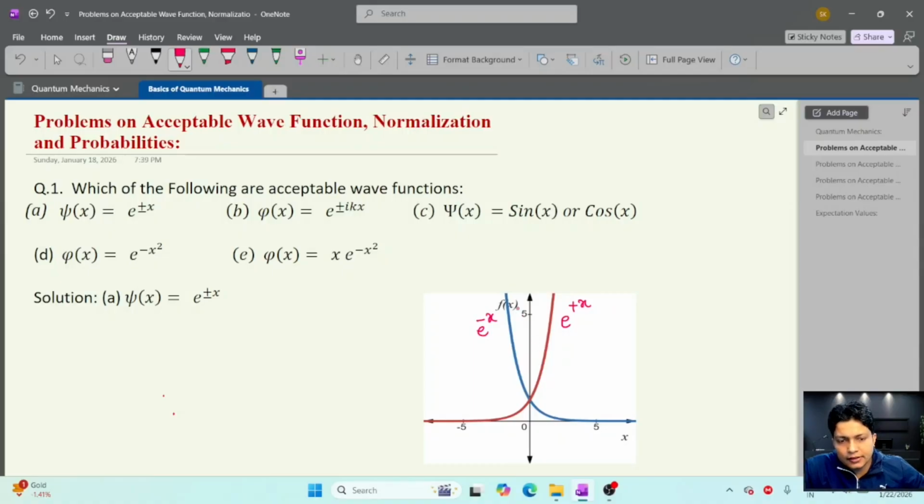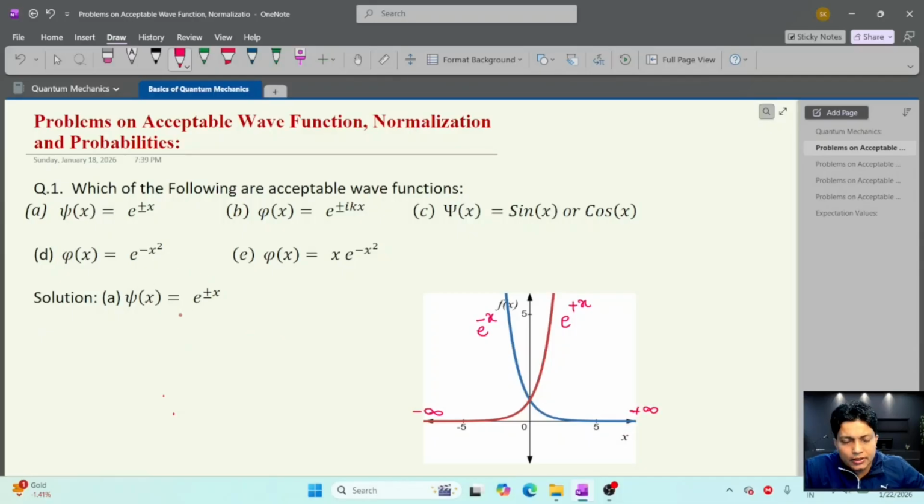Let's check the acceptable wave function. For the acceptable wave function, the first condition is that the wave function must be finite in all space. So let's check in all space. This means at minus infinity and at plus infinity.